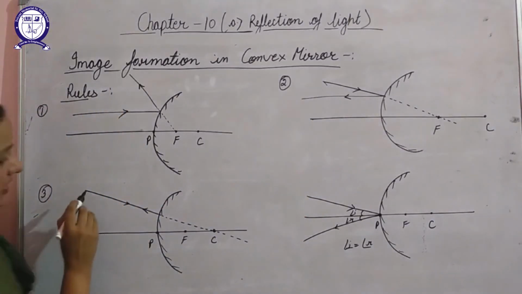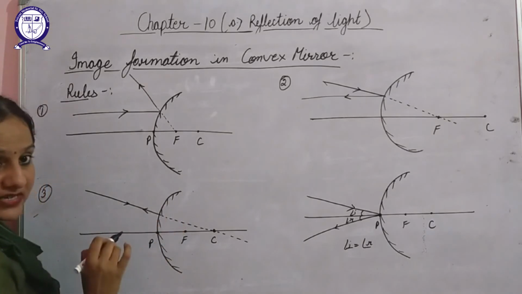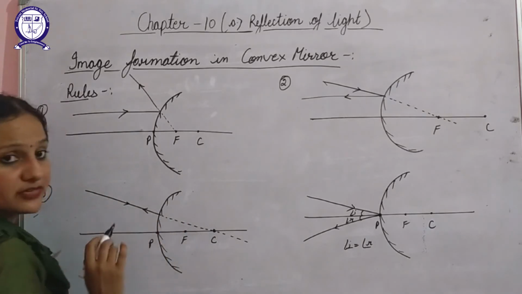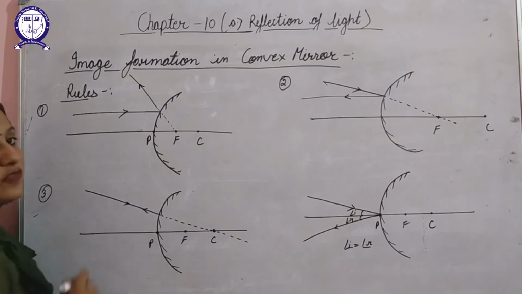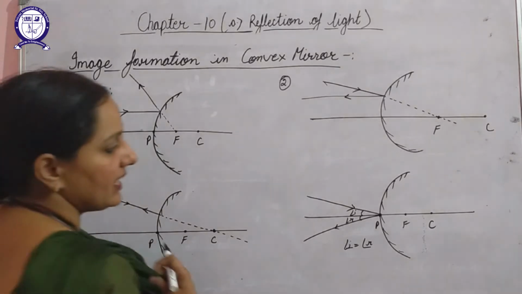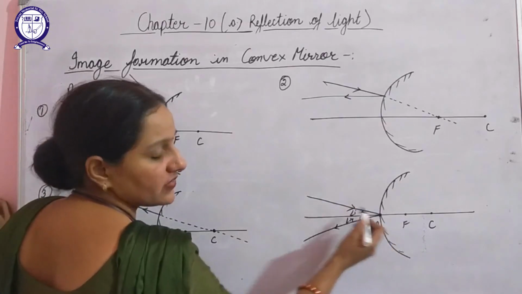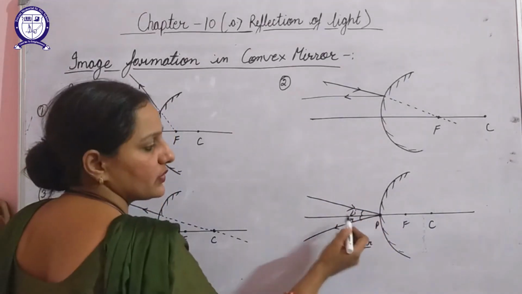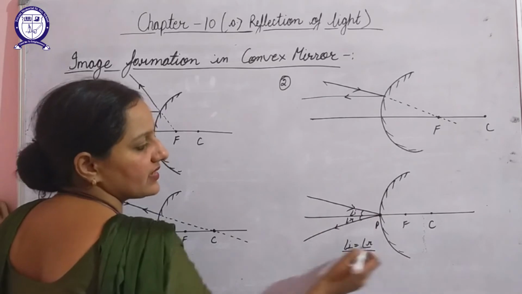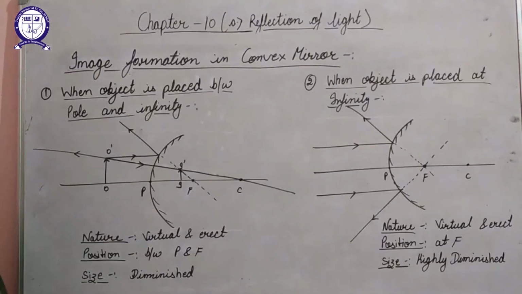Third rule, if a ray of light is striking this reflecting surface as if it will pass through the center of curvature, after reflection it will follow the same path. And the last rule, when a ray of light strikes this reflecting surface at an angle, it will get reflected with the same angle, that is, angle i is equal to angle r.